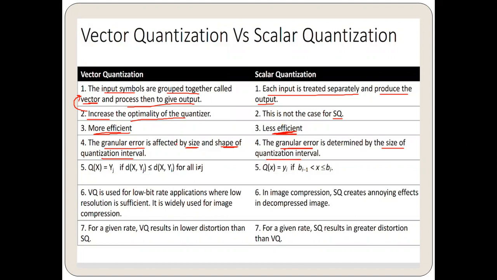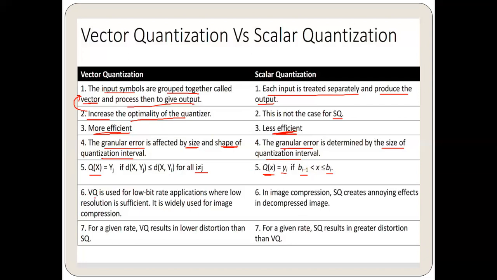Now, in vector quantization, we have Q(x) equal to Yj if d(x, Yj) is less than or equal to d(x, Yi) for all i not equal to j. And for Q(x) equal to Yi only if x is lying between b(i-1) and bi.